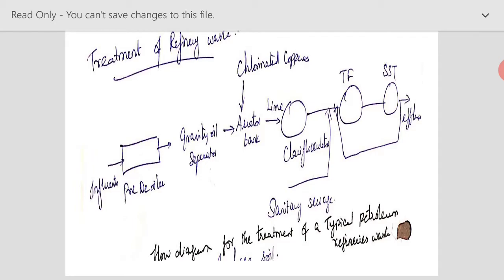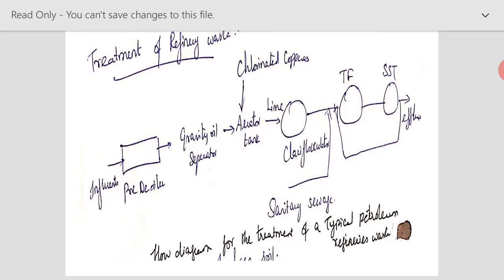Then it will be taken further to a gravity oil separator as well as an aerator tank. Both of these are done only to remove the oils, because that is the main concern in an oil refinery process. In the aerated tank, chlorinated copperas will be added and it will be aerated. So the oil film will be removed, and then further it will be taken to the clariflocculator where lime will also be added.